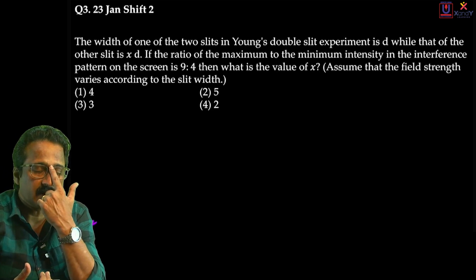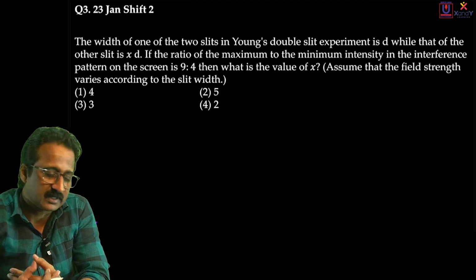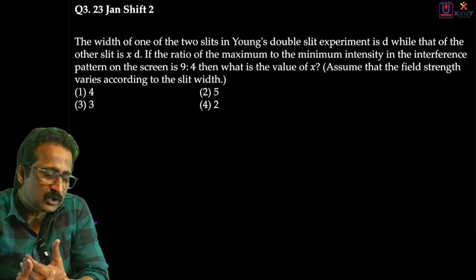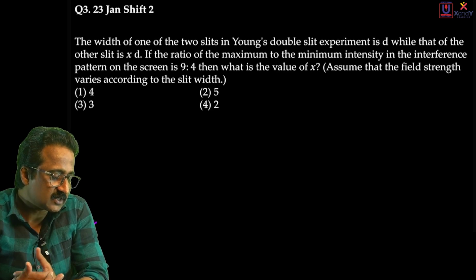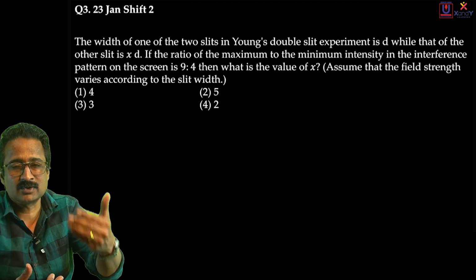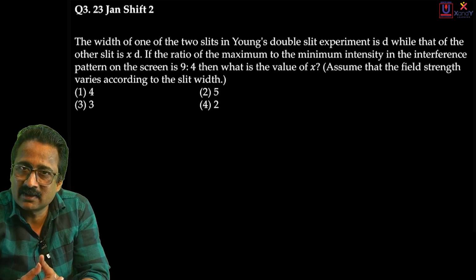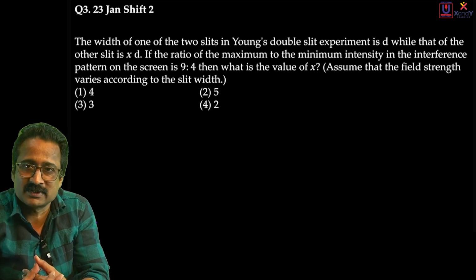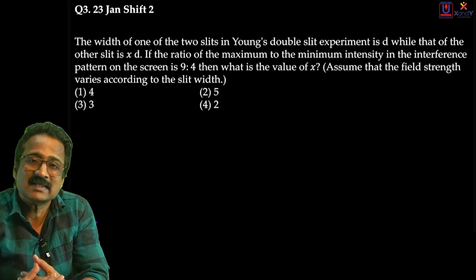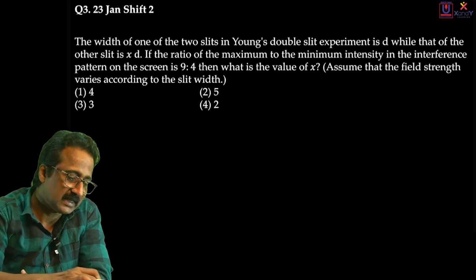When the slits have unequal widths, they will emit waves of different amplitudes and different intensity as well. Now here you are required to assume that the field strength is varying according to slit width. Field strength means amplitude. You can assume that field strength is a direct measure of amplitude of the wave. So when the second slit is X times wider than the first slit, the waves generated from the second slit will have an amplitude X times that of the wave from the first slit. That is how they ask us to assume. Okay, let me tell you what happens here.